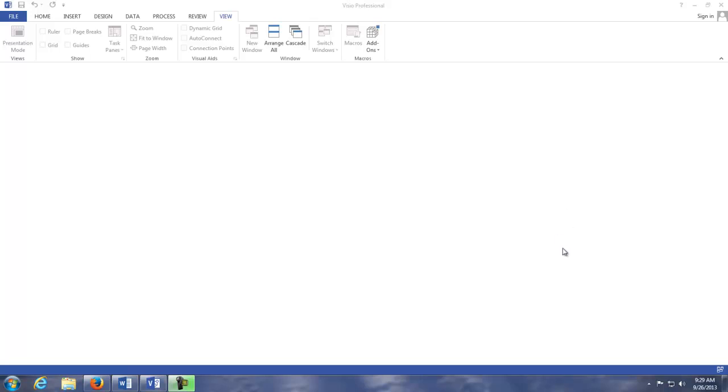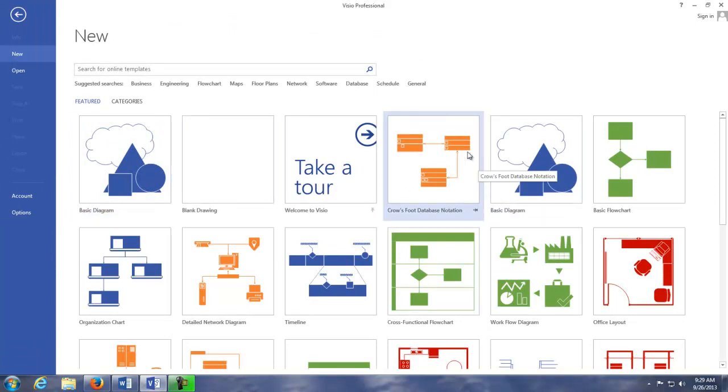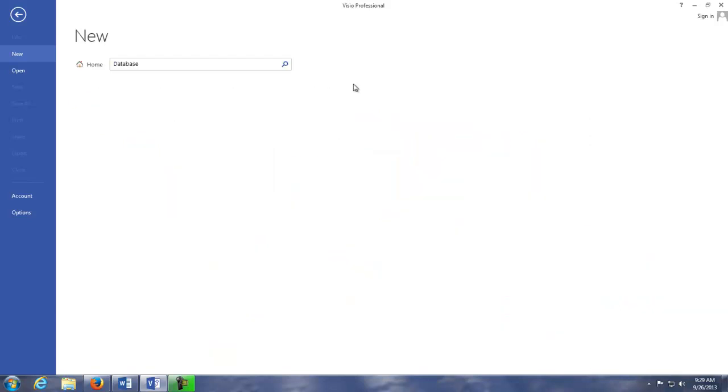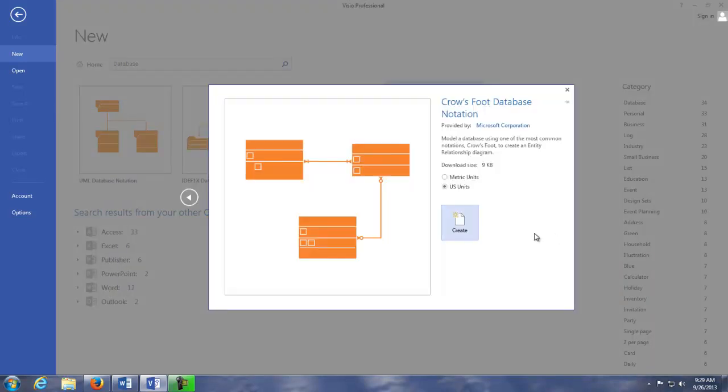Okay, so here I am in Visio. I'm about to make the staff badge model. I'll go to File and New. Basically, in this class, we're always going to do a crow's foot model. If you don't see that, you can always click the database category up there, and then you'll see it. That'll limit your choices.